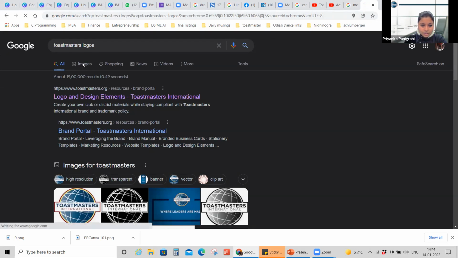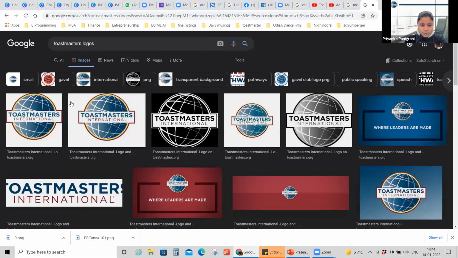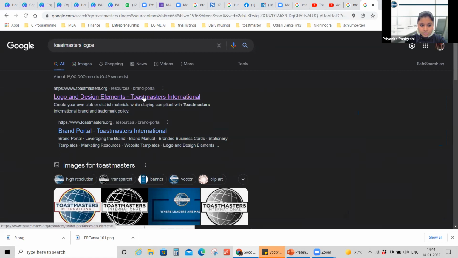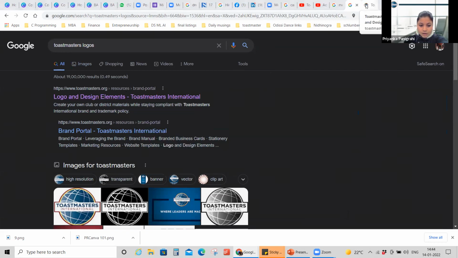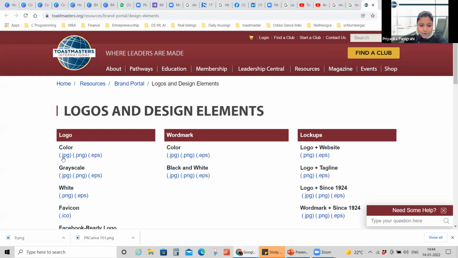Don't take it from the images. Never take it from the images because it can be an outdated one or it will not be up to the specific quality that Toastmasters requires. Always go to this Toastmasters resources brand portal. Always go to this link, and then you can find all logos, word marks, everything.